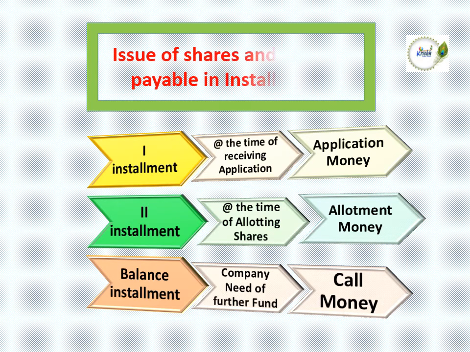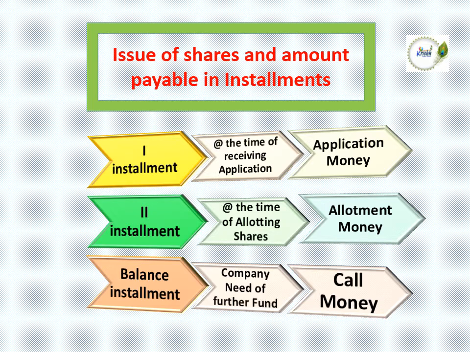Let us see the second method, issue of shares and amount payable in different installments. Under this method, the total value of the share capital is collected from the shareholders in different stages. So each stage is called by different names. First installment amount is collected at the time of receiving application, so it is called application money.